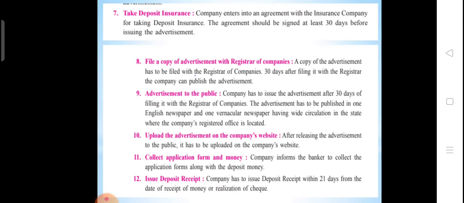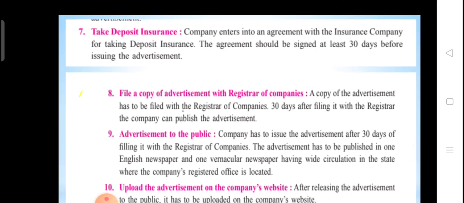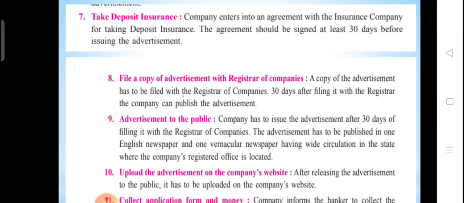Now the sixth point, students, is appointment of deposit trustee. Yes, students, the company has to appoint one or more deposit trustees, and they should sign the deposit trust deed, and the terms and conditions of the issue must be mentioned on that. Next is take a deposit insurance. Yes, students, if the company is issuing public deposit, it has to take deposit insurance. The company enters into an agreement with the insurance company for taking deposit insurance, and the agreement should be signed at least 30 days before. So remember the period, students: insurance must be signed 30 days before.